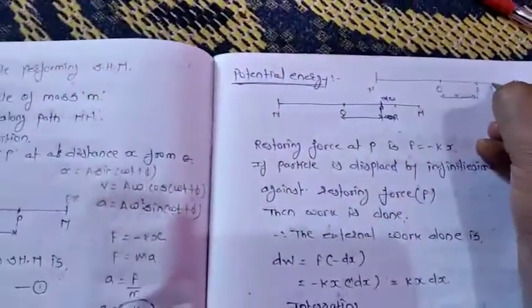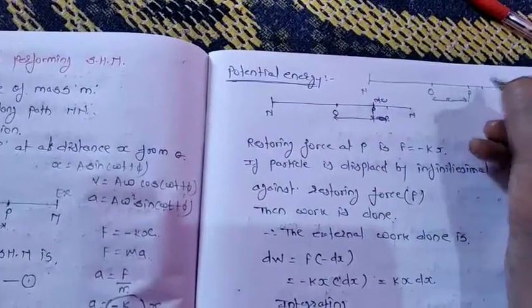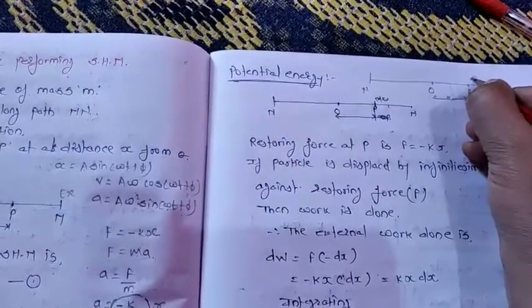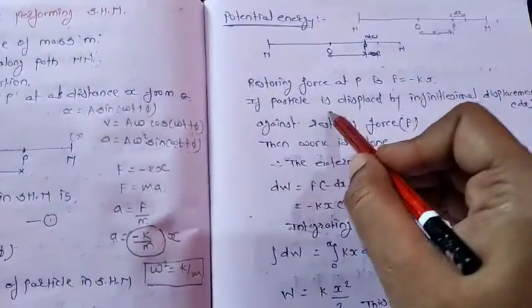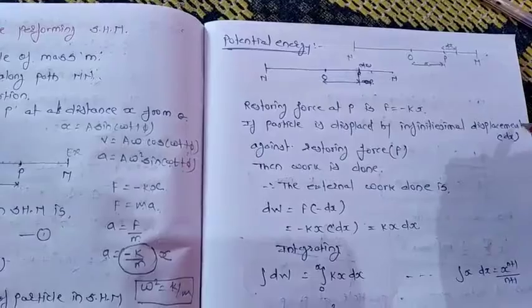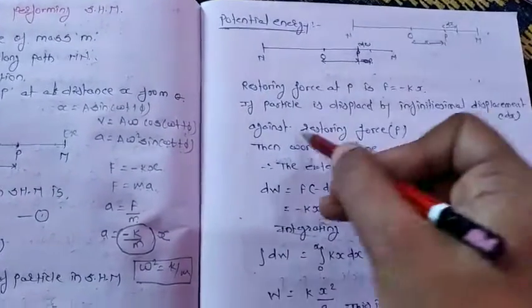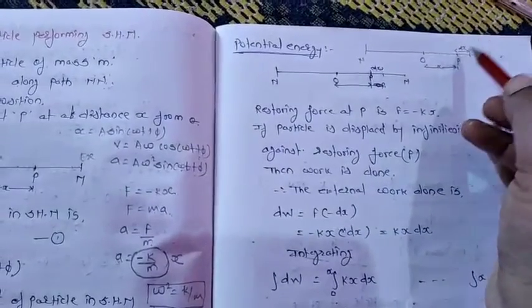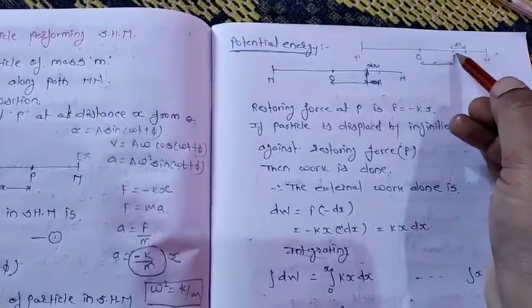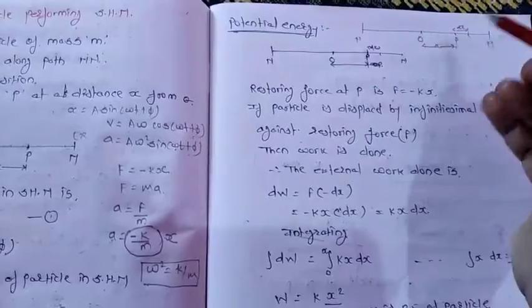Next, if the particle undergoes a small displacement dx further, that is, it is displaced by an infinitesimal displacement dx against the restoring force acting on the particle,